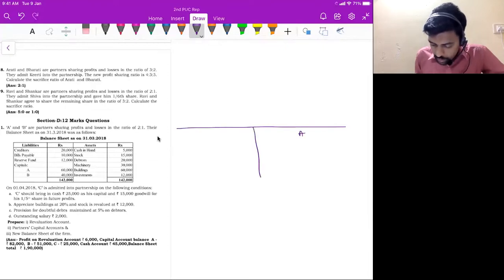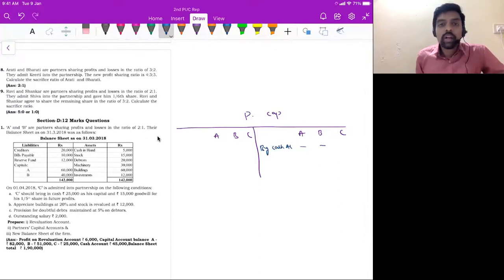See, this is partners capital account. So in partners capital account, I will write first entry by cash account. Look at the first adjustment. C should bring rupees 25,000 as capital and then 15,000 towards goodwill, correct? So total cash inflow is 40,000 rupees, right? What is the journal entry?